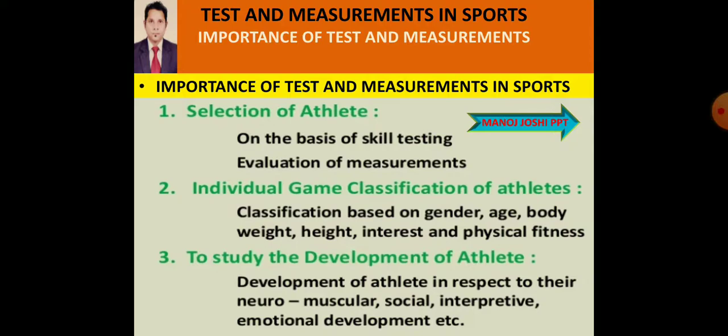Like we select taller people for basketball. One option is basketball; other games are also there, like volleyball, tennis, badminton, etc. So we make groups by weight, height, interest, physical fitness, gender and age, for various tests.